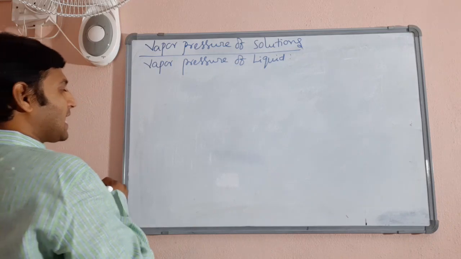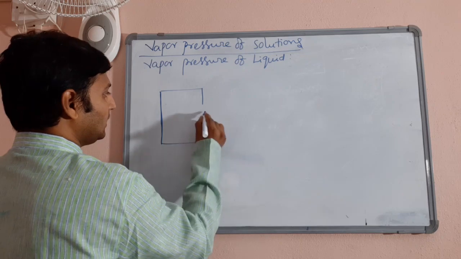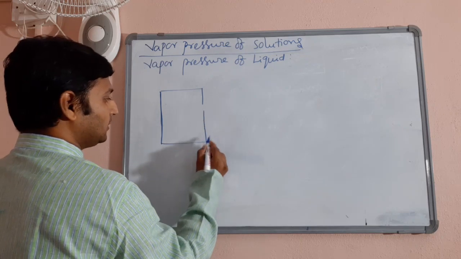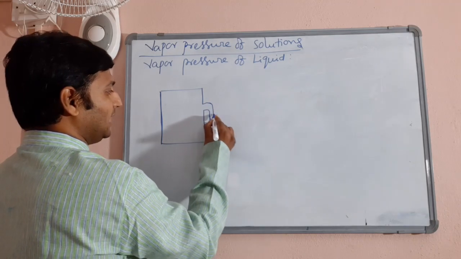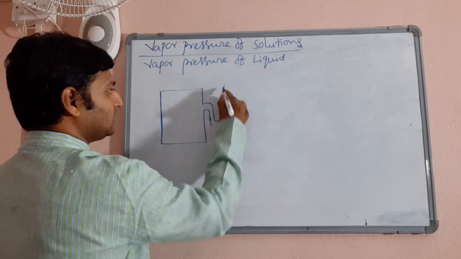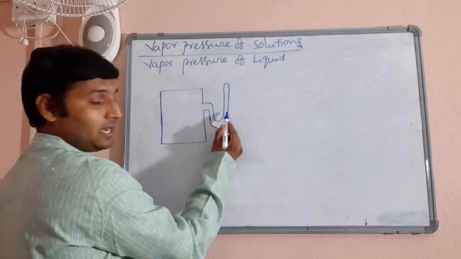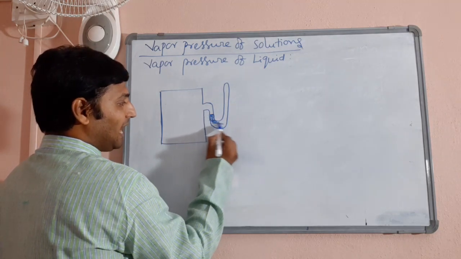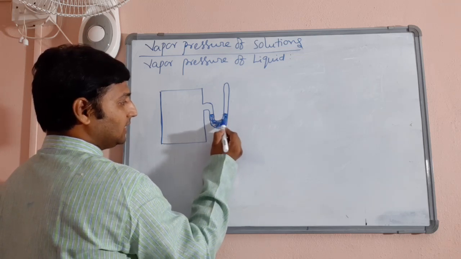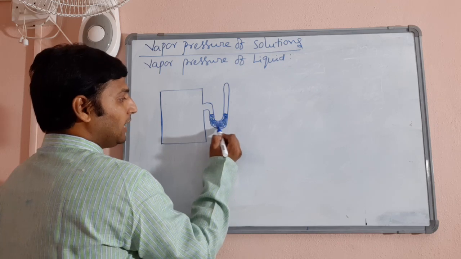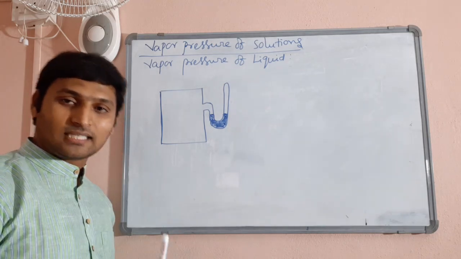Okay, consider a closed vessel which is fitted with a manometer. You know very well, manometer is a device used for measuring gaseous pressures. It is a J-shaped glass tube having a smaller limb and a larger limb, and to start with, it will have mercury at equal levels on both the limbs, larger as well as smaller limbs. Now, this will be connected to glass bulbs containing gases or cylinders containing gases.